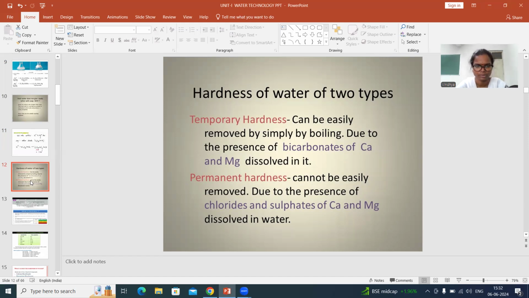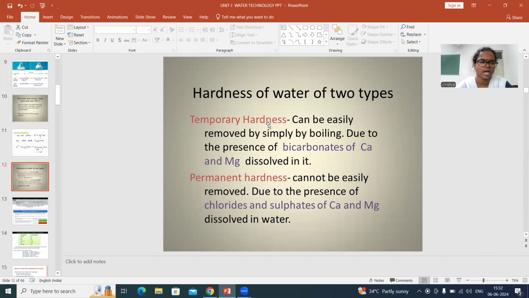salts in the water. Now, these hardness causing salts are of different types, and based on the salts present in the water, hardness can be classified into two types: temporary hardness and permanent hardness. Temporary hardness is the hardness which can be easily removed by boiling. This we generally do in our day-to-day life to remove hardness. And permanent hardness is something which cannot be removed even by boiling water. So you need to employ a few techniques to remove permanent hardness.